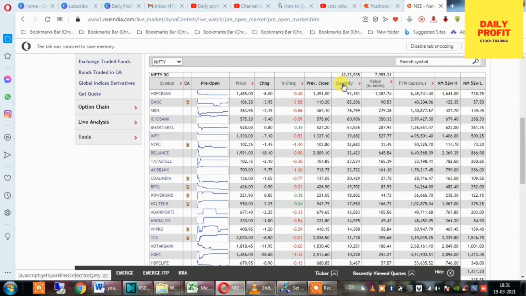So I'll go with SBI, the third, as it was the third highest quantity. And other stocks were very high: this is above 1000 rupees, and this is below around 100 rupees. I'll go with the medium stock, 363.95, and based upon that I will trade.